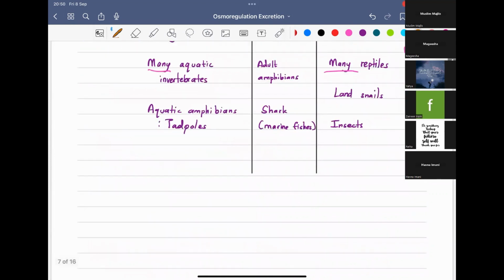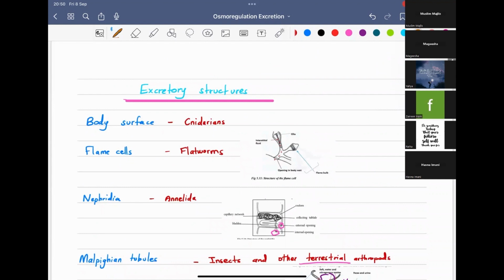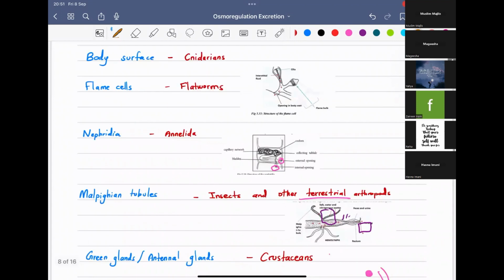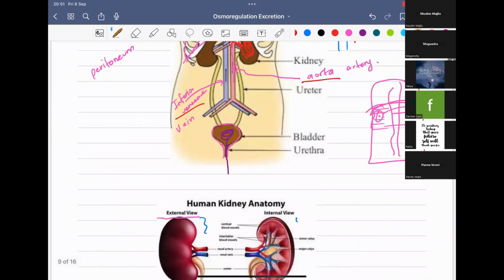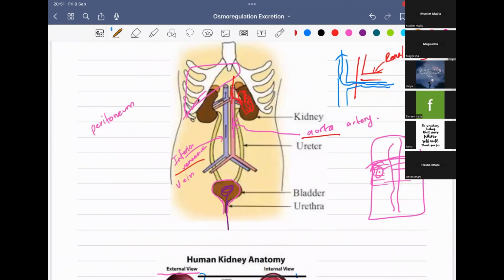And then we moved to the excretory structures that have been developed through the evolution of the kingdom Animalia. We went through some examples, and then we moved into the human urinary system, the main parts of the urinary system and the functions of each.